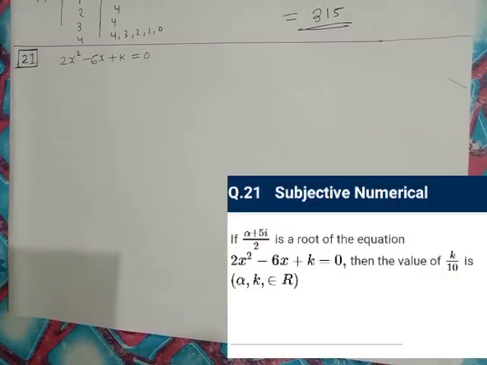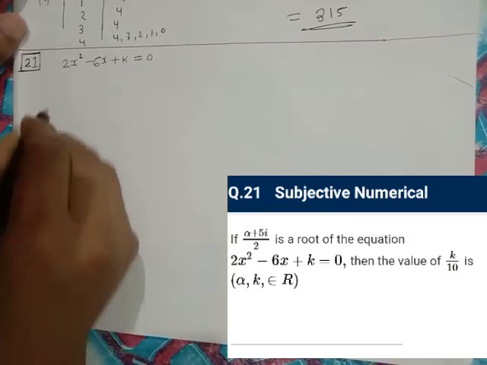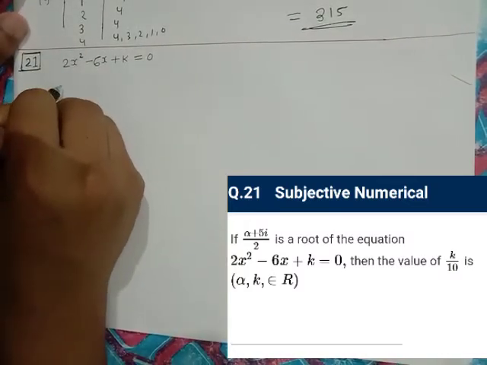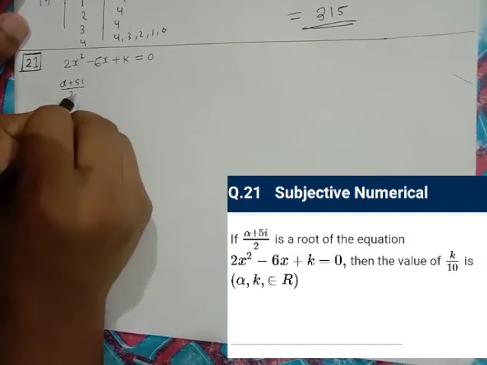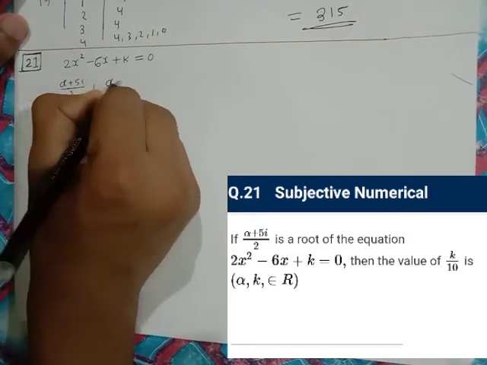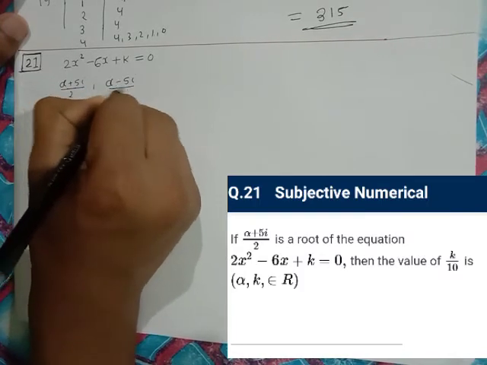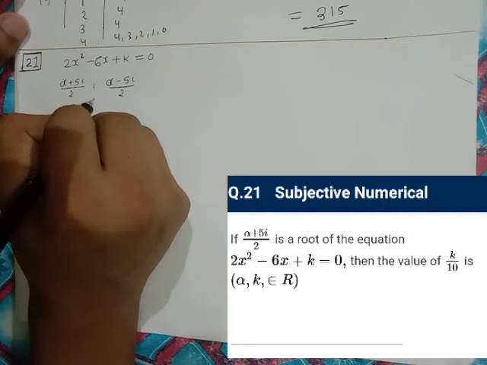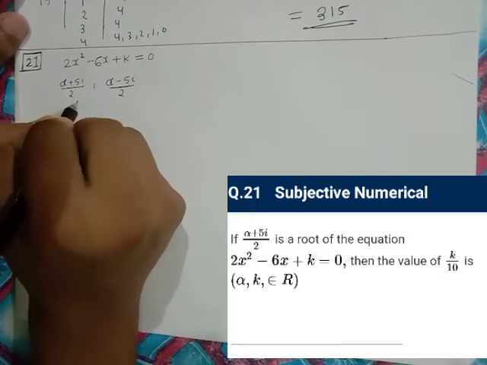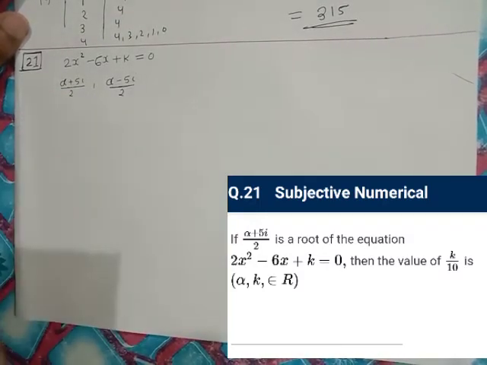It is the simplest question of this paper. So one of the roots is alpha plus i pi by 2, so the other root must be alpha minus i pi by 2. That is, since the coefficients are real numbers, if the roots are complex, then the roots will appear in a conjugate pair.